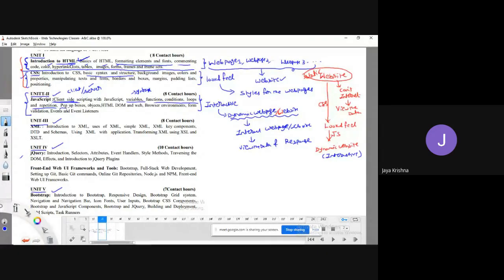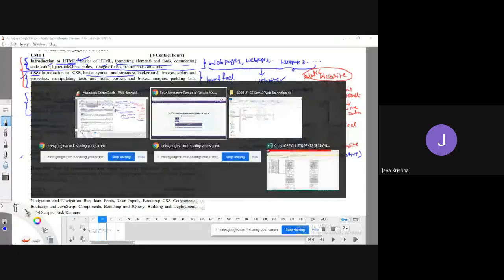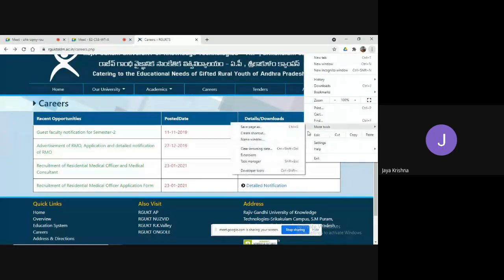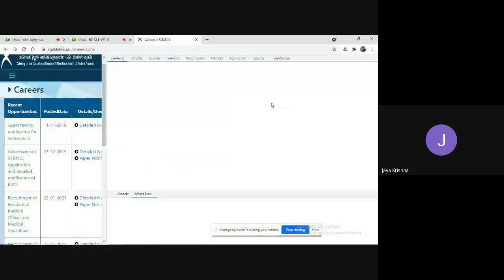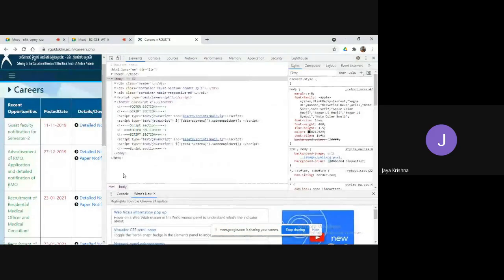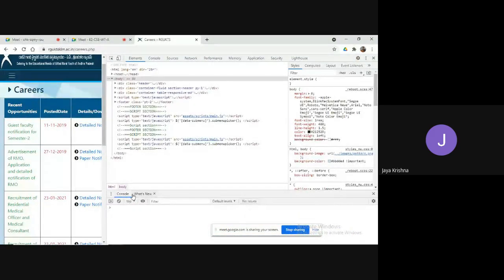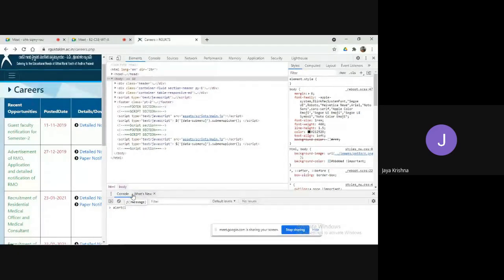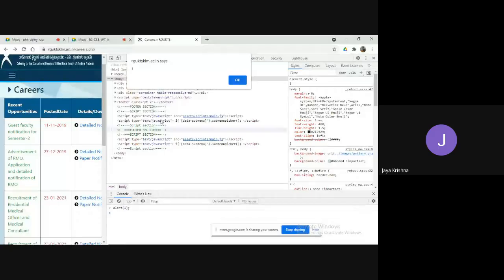Next, pop-up boxes. Guys, have you heard about the term pop-up boxes? Observe this kind of thing.